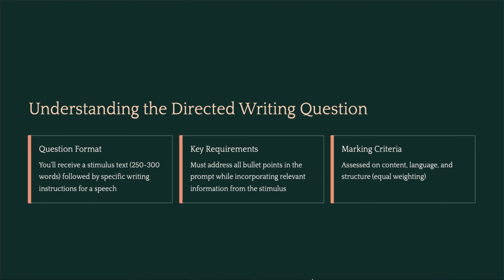First and foremost, you have to understand a directed writing question. You will be given a short stimulus passage and a prompt. The first step is to read carefully, skim for the main theme and then reread and annotate important details. Remember, your speech must address all bullet points using both the stimulus and your own ideas, as you will be assessed on content, language and structure with equal weighting.